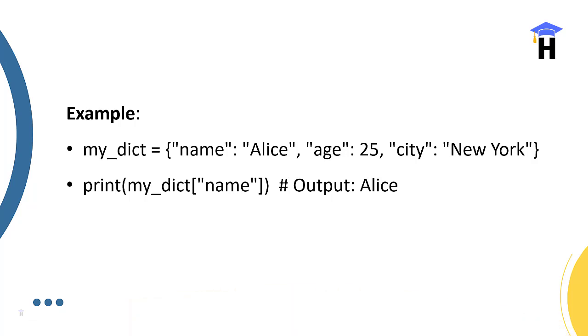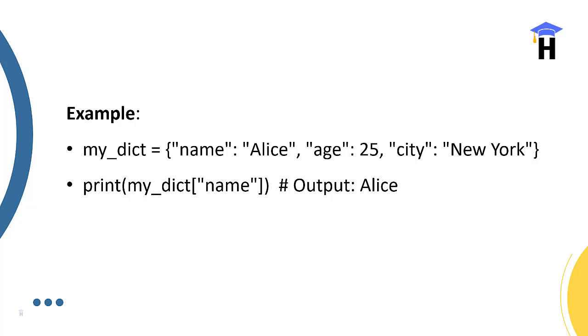my_dict equals name: Alice. Here the key is name and Alice is the value. This is the key-value pair, with a colon differentiating between key and value. A comma means one pair ends, and we can define the next set, a unique key like age, with its value. This way we can create any number of parameters inside a dictionary. So when you deal with a group of data, a set of attributes, you can create dictionaries.